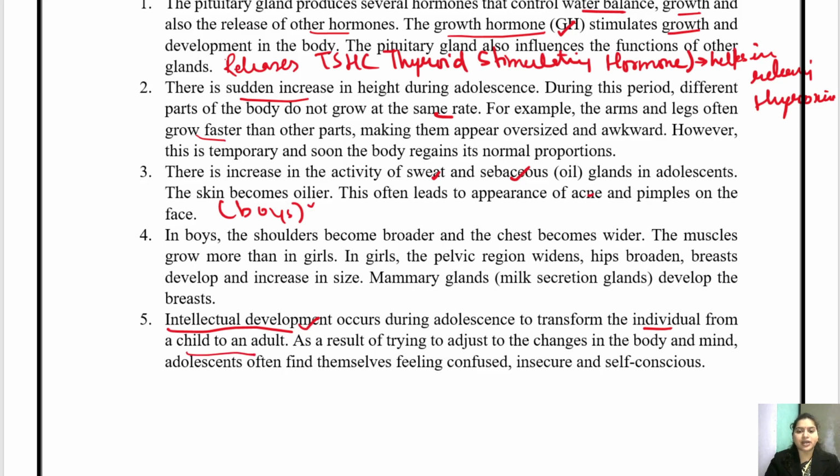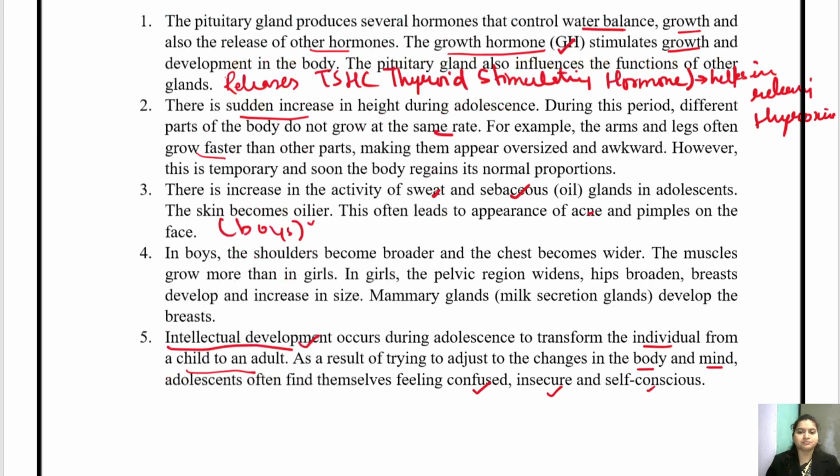As a result of trying to adjust to the changes in the body and mind, adolescents often find themselves feeling confused, insecure, and self-conscious. Children, all these things occur because of the release of certain hormones in the body, which govern all the other behavior of the body, and hence the person feels very confused, insecure, and self-conscious.